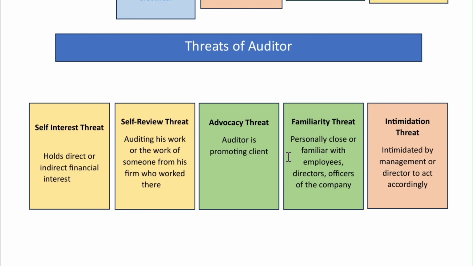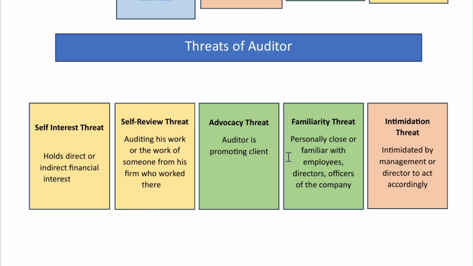Okay, and this is the advocacy threat. When the auditor is promoting his own client, this threat happens. For example, the auditor is assisting the client in selling the business, so there are chances that the values are all inflated and he supports in doing all those things, right?